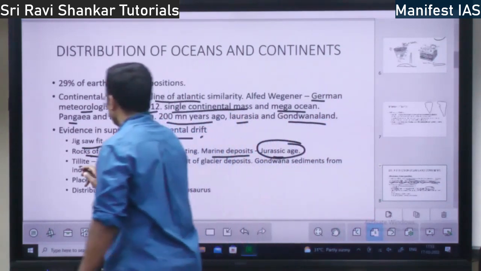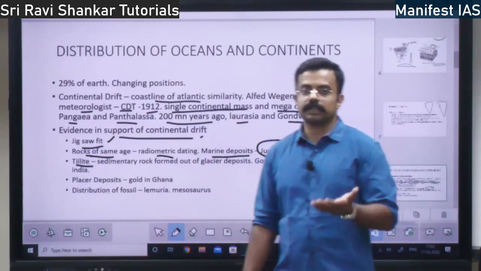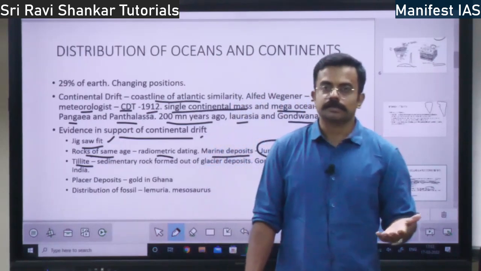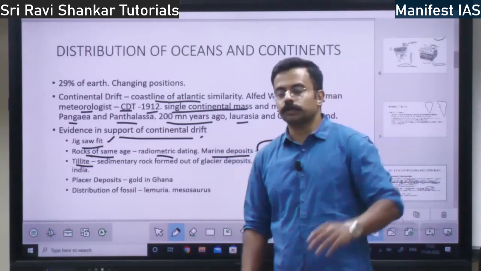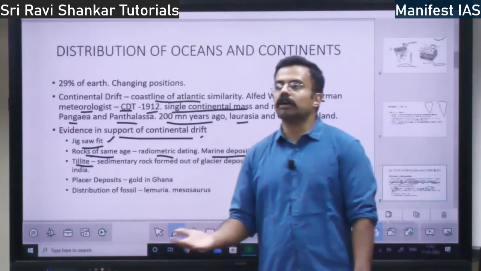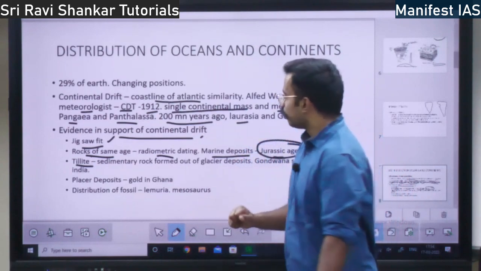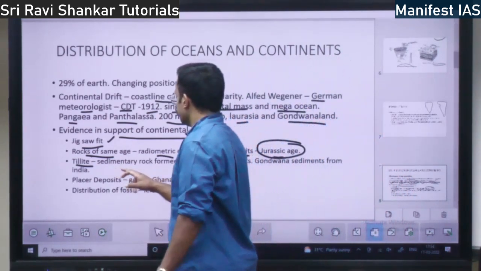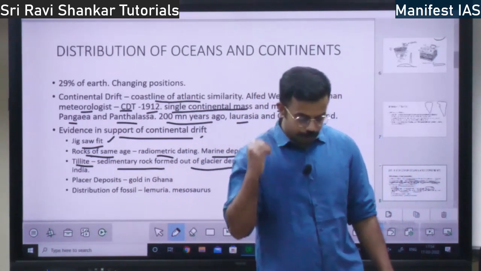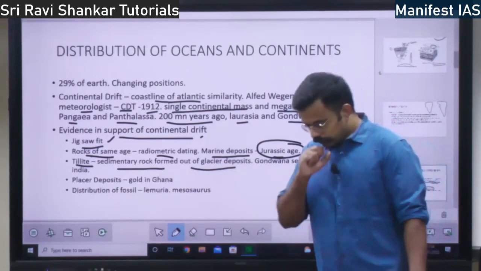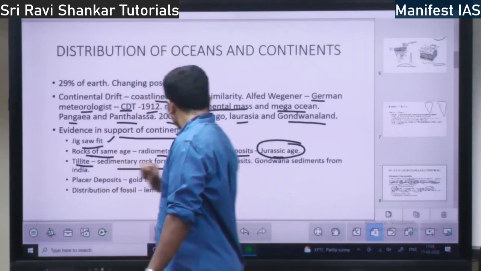The second evidence. Then you have tillite, right? What is tillite? See, you have glaciers, right? What is a glacier? A mass of ice from where all the rivers originate. So when the glaciers move, below that there will be a lot of soil, rocks, debris, all these things. That is called tillite. So tillite means it is a sedimentary rock formed out of glacier deposits. So what is sedimentary rock? We will discuss that. A sedimentary rock formed out of glacier deposits is called tillite.